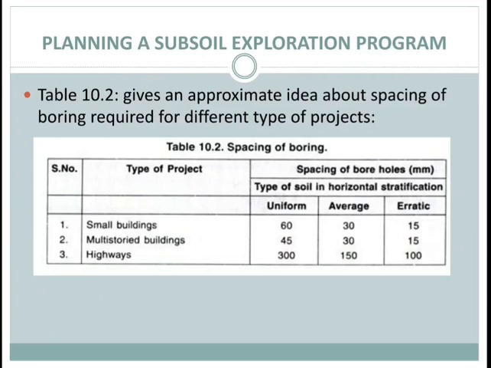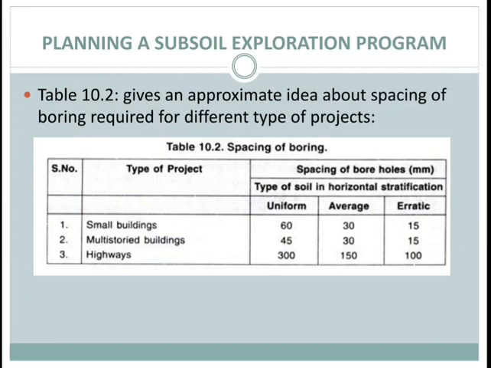In this table you can see the spacing of boreholes according to type of project and type of soil. For a small building, if the soil is uniform, the spacing for the borehole may be 60 meters. If the soil is average, the spacing may be 30 meters. If the soil is erratic, the spacing may be 15 meters.